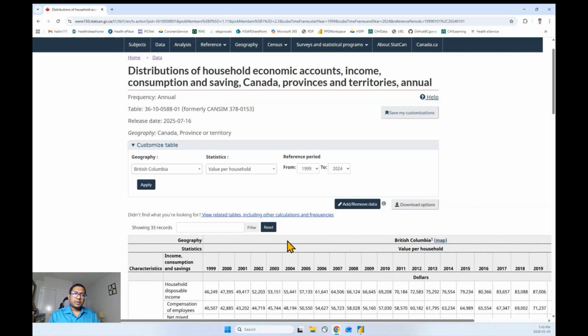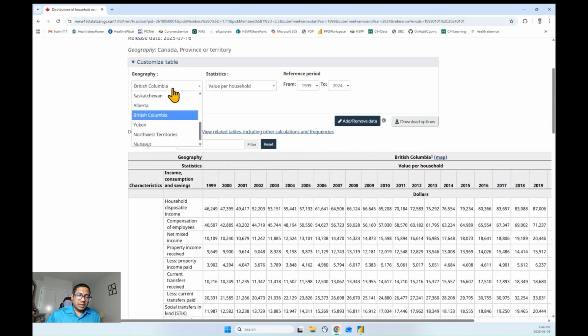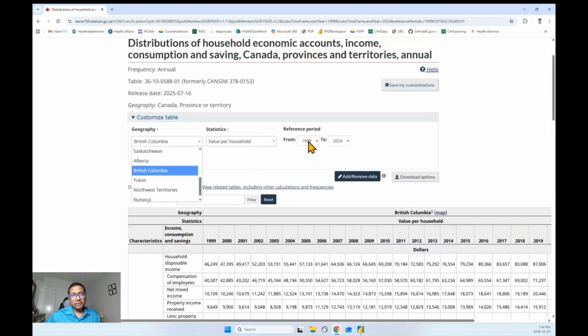Today we are going to talk about the household economic account data set published by Statistics Canada. The dataset shows how a typical household's income, consumption and savings look in Canada. The dataset has different categories per province: Alberta, British Columbia, and other provinces. The data starts from 1999 and runs to 2024.